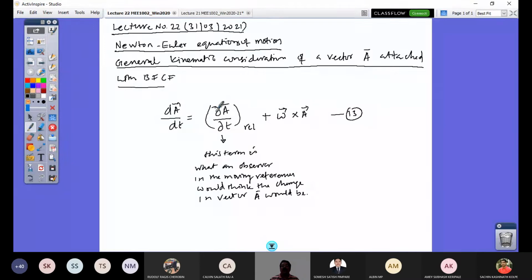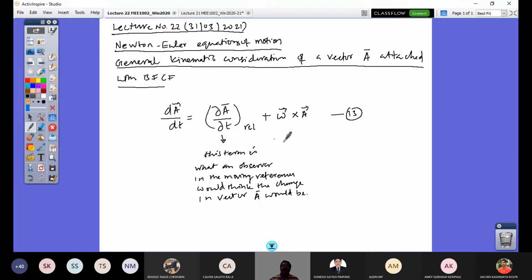So it's clear. If this is a velocity vector that I am going to consider here, then what is the change in this linear velocity, capital U, capital V and capital W, that the pilot of the aircraft would feel? That's what is given by this relative term. But this is not an absolute variation of my velocity, if A happens to be my velocity vector. So I should also consider the rotational effect of my rigid body, where this body-fixed coordinate frame is fixed, on my velocity vector. So this is what is important.